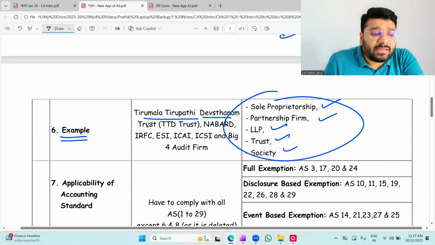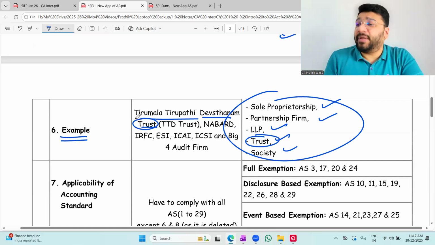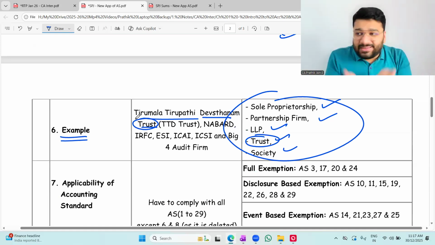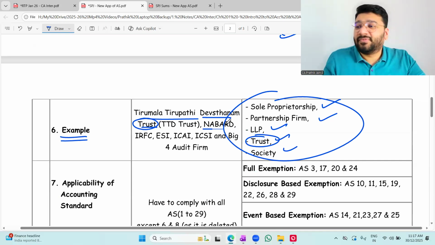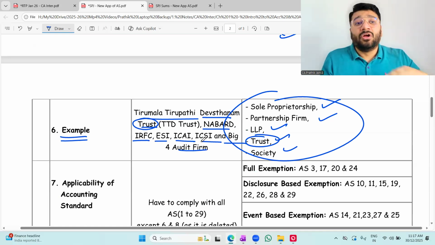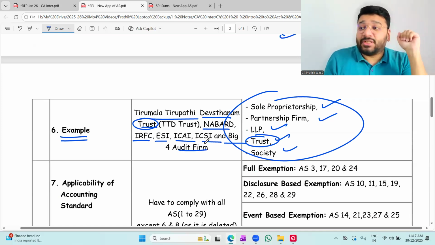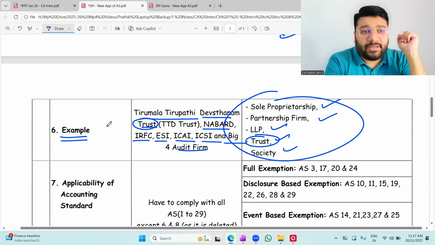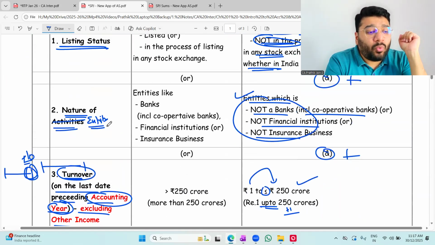Tirumala Tirupati Devasthanam Trust. Sir, here also trust is there. Non-corporates, if they are breaching the limit, they'll come in large entity. If they're well within the limit, they'll come in the MSME. NABARD, IRFC, ESI, ICAI, ICSI, Big Four audit firms, all these people who violate any of those 5 conditions will be coming under large entities. So for you to be large entities, what is the requirement?